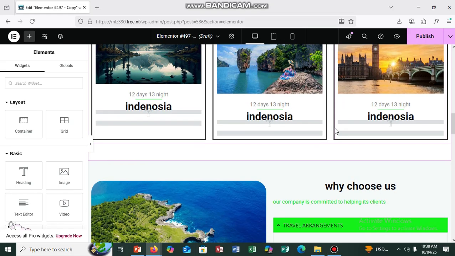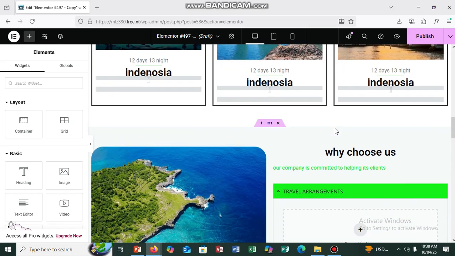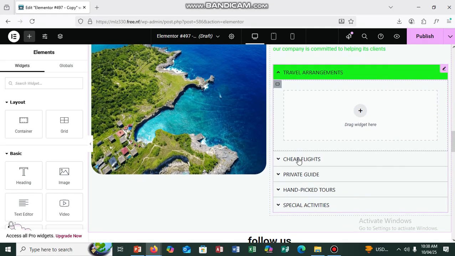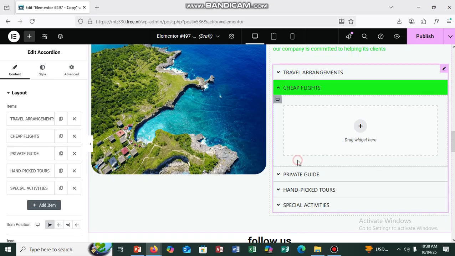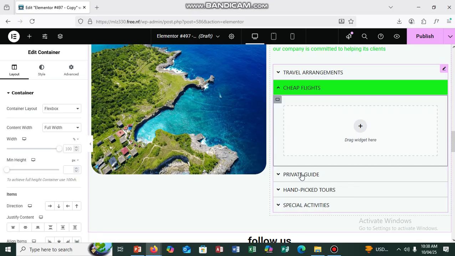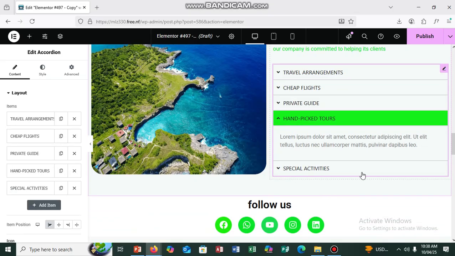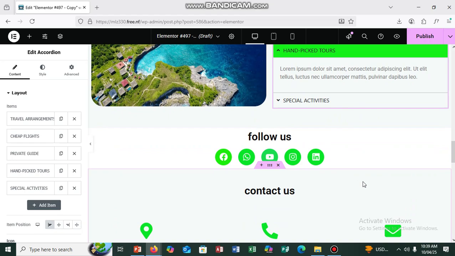This particular website is a one page website of a train. Individuals that want to travel can book their flight. If you want travel arrangements, you can click here, cheap flight. You can select the cheap flight if you don't have a huge amount of money. Private guide, handle, package, tours, special activities, and so on. This is the word follow us. This follow us refers to our social handles, which you can visit so that you'll be able to see the particular event that is going on.